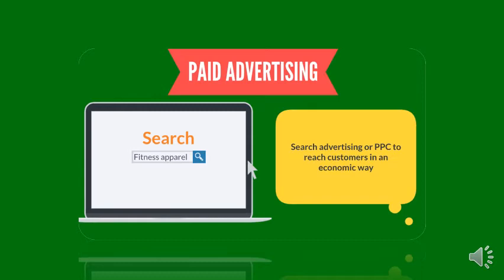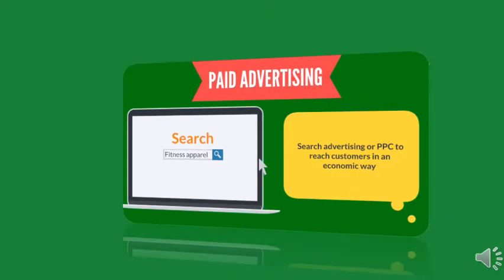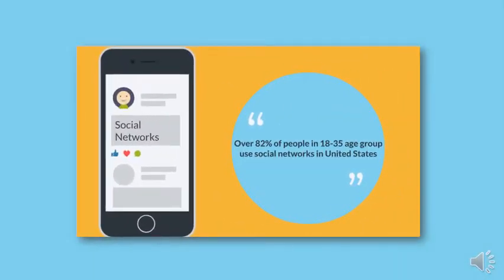In terms of paid advertising, pay-per-click is the economic way to reach our target audience, since it gives the ability to track the information of people who saw these ads. Content marketing and paid advertising are both useful for the target audience in the United States, since over 82% of people in 18 to 35 age group use social networks.